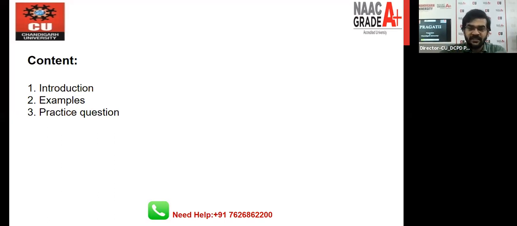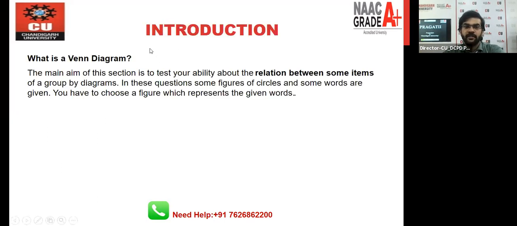For example, let's take one example so that you can better understand the scenario. Today we have the introduction part, examples, and some practice questions, not more than that. So let's take the definition first. The main aim of this section is to test your ability to identify the relation between some items of a group by diagrams only.